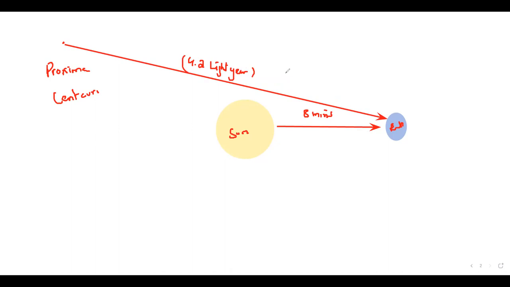That is the distance between us and Proxima, because the sun is the closest star, and after the sun we have Proxima, which is about 4.2 light years away. What does it mean in terms of distance? 1 light year is equal to 9.5 times 10 to the power 15 meters. So if you want to find it in meters, we multiply this by 4.2. So we'll know how much distance there is between Proxima and the Earth.